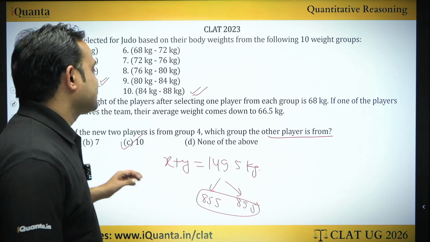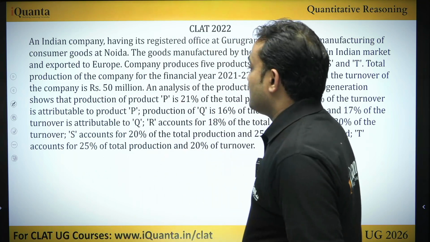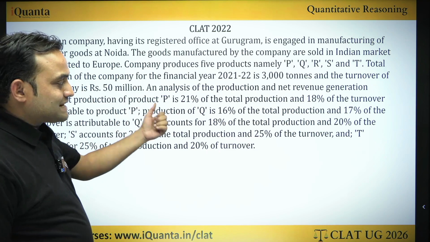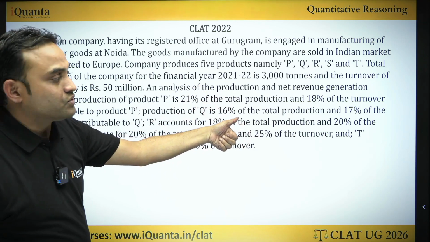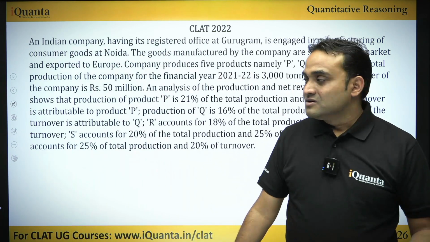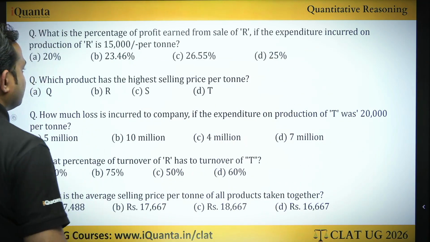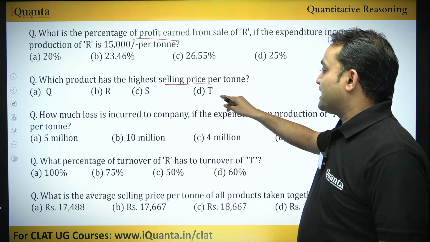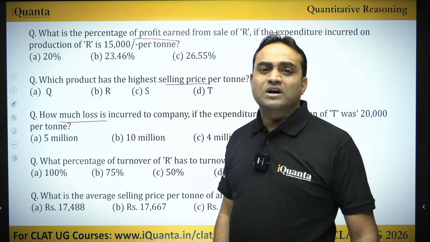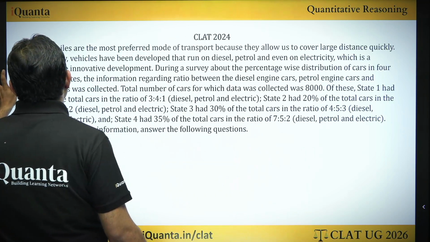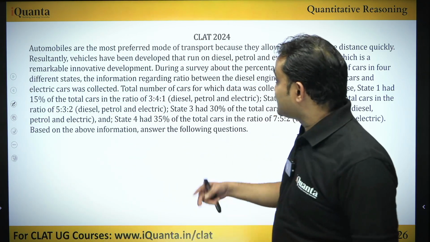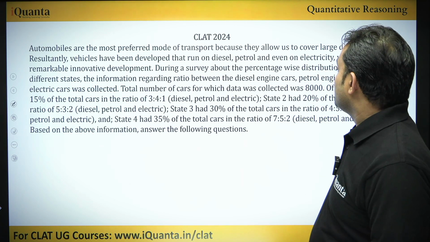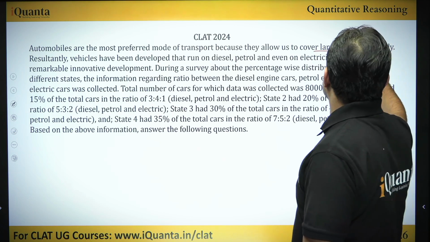Similar sets have been there in CAT 2002, which is, you can see, completely based on percentages, turnover, revenue, right? Cost price, selling price, all of those things. Then these are the questions where you can say percentage of profit, highest selling price, how much loss. So completely based on the basic concept of profit and loss. Then another set from CAT 2024, automobiles are the most preferred mode of transport because they allow us to cover large distances quickly.